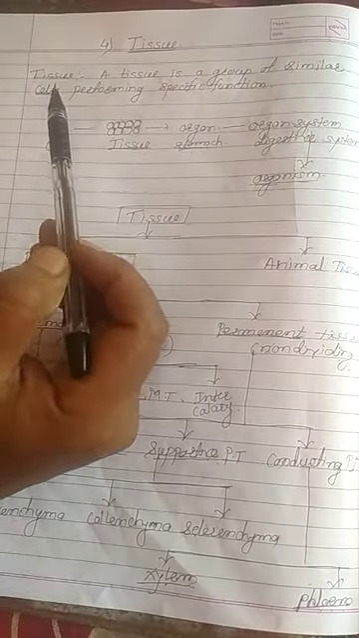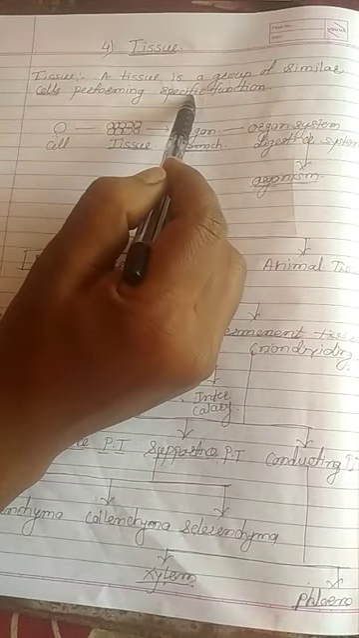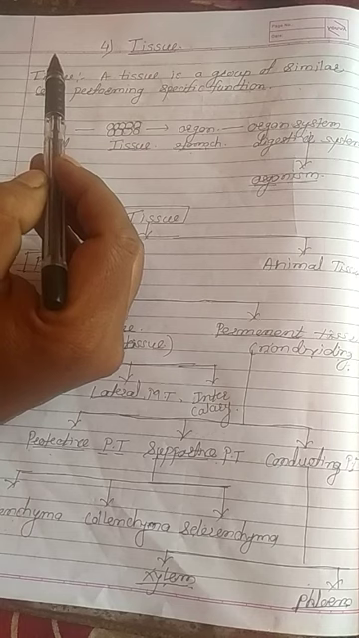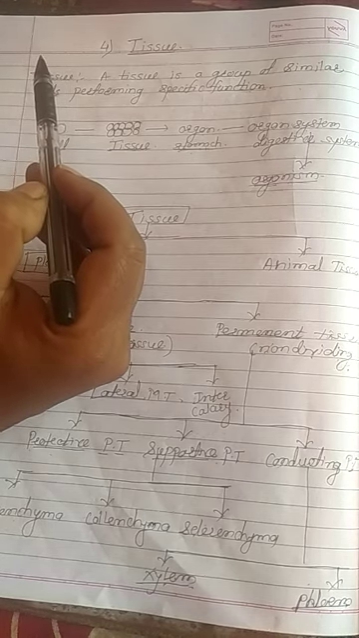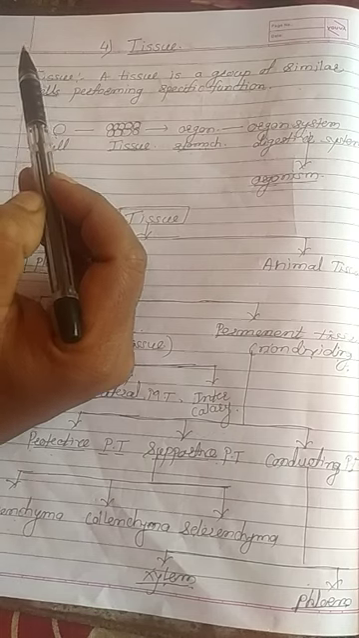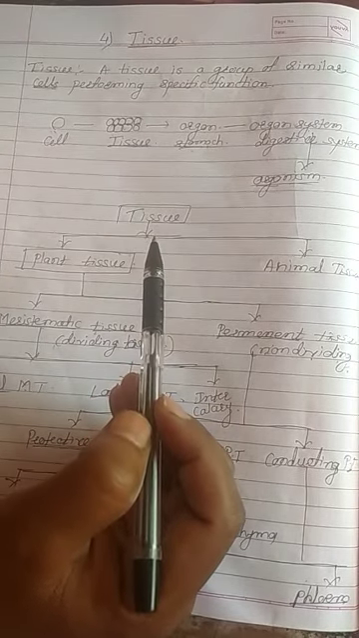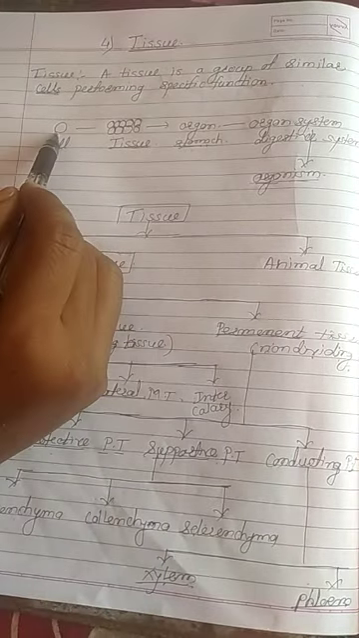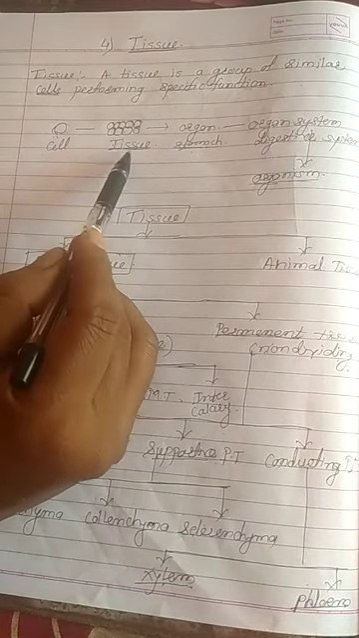Tissue, I told you, is a group of similar cells performing a specific function. It's called tissue. Tissue means what? The bunch of cells, the group of cells, which are performing a specific function, is called tissue. And all living organisms like us are made from a single cell. It is a single cell. The bunch of cells, a group of cells, forms tissue.